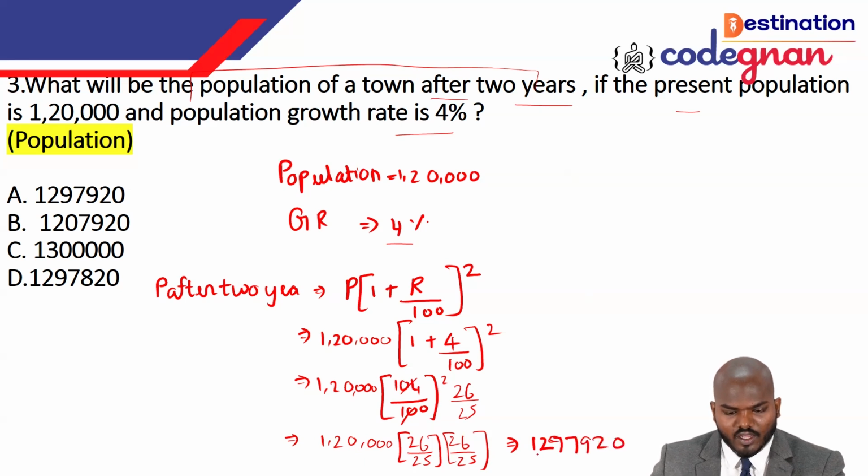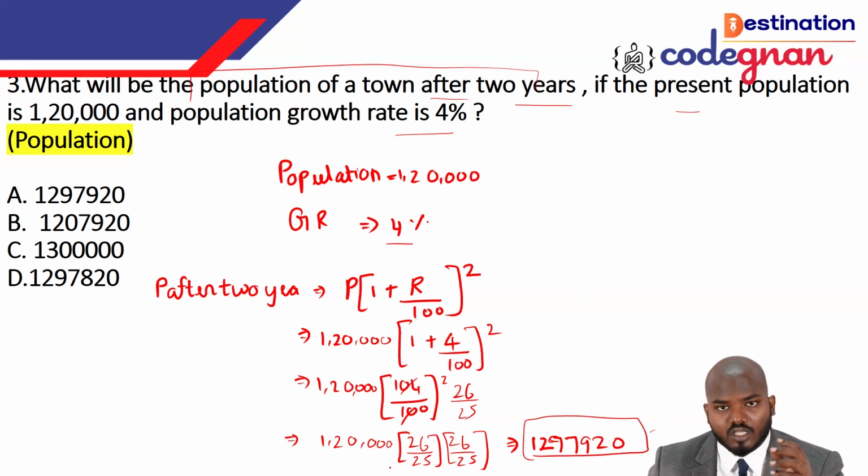Okay, so this is what I am able to get as an answer. We can cancel with respect to the 1,000. You just divide the 1,000 probably. 120 is not divisible by 25 here. So then you need to give the value with respect to the five table. We need to give the value with respect to the five table.